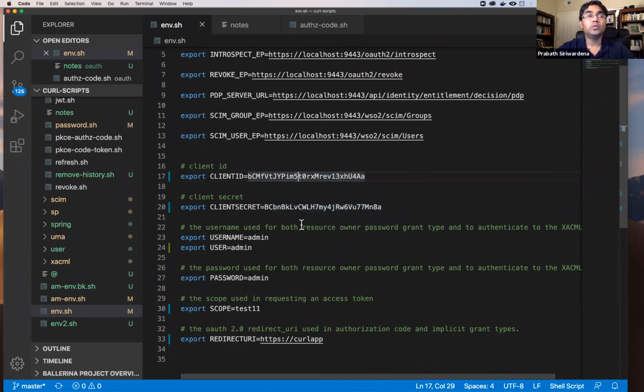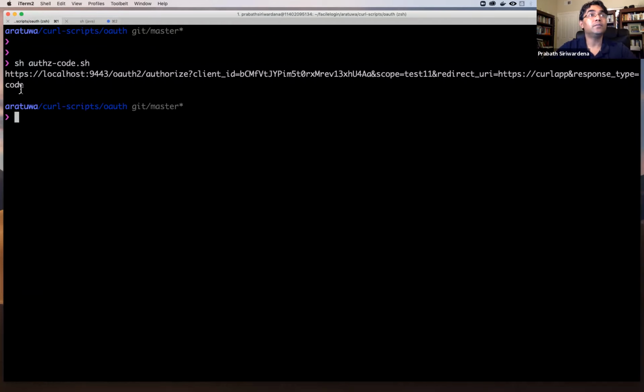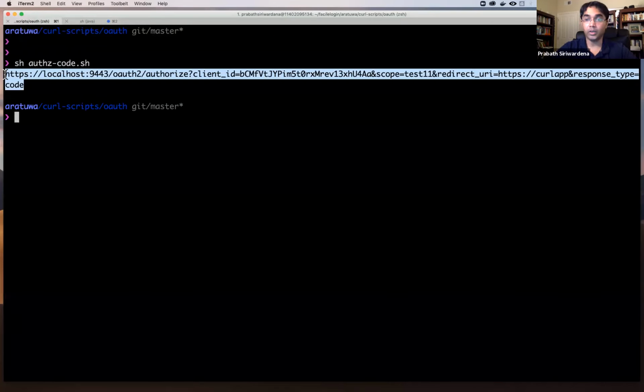Okay. Now what I'm going to do is generate the request the client application has to initiate during the login flow. So when you go to Instagram and click login, it will generate a similar request. So let me do that. Okay, so this is the request. I need to copy and paste it into my browser. Then the user will get redirected to the identity server.